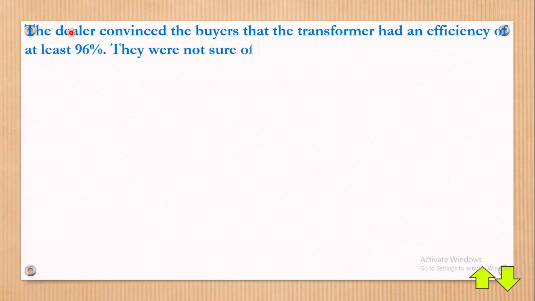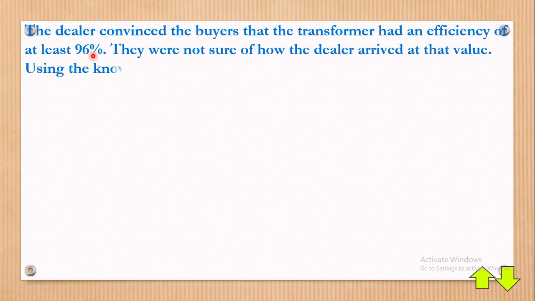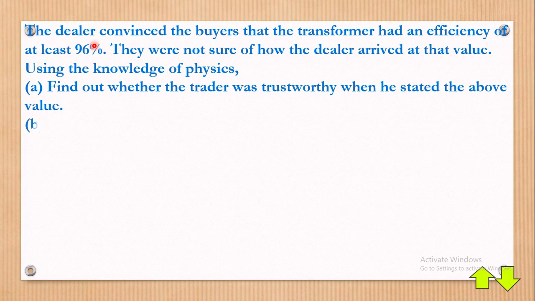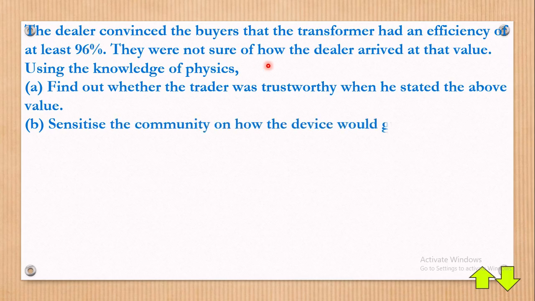The dealer convinced the buyers that the transformer had an efficiency of 96%. Efficiency, if I'm trying to explain this: whenever you're going to buy a battery, there's a machine where you can connect and see, percentage-wise, how well that machine can work. A 96% efficiency means that it's really good. However, they were not sure of how the dealer arrived at that value.